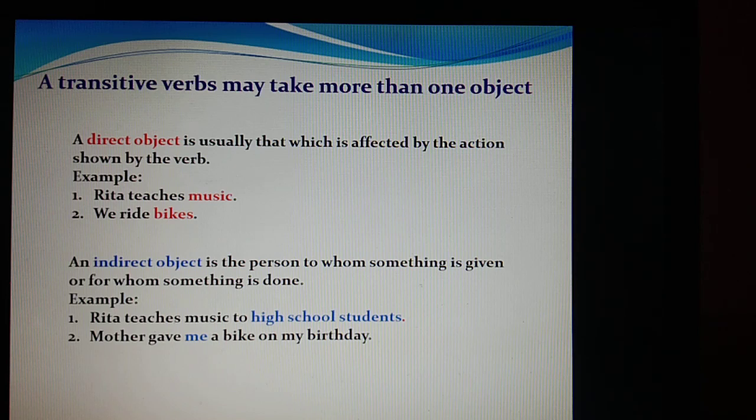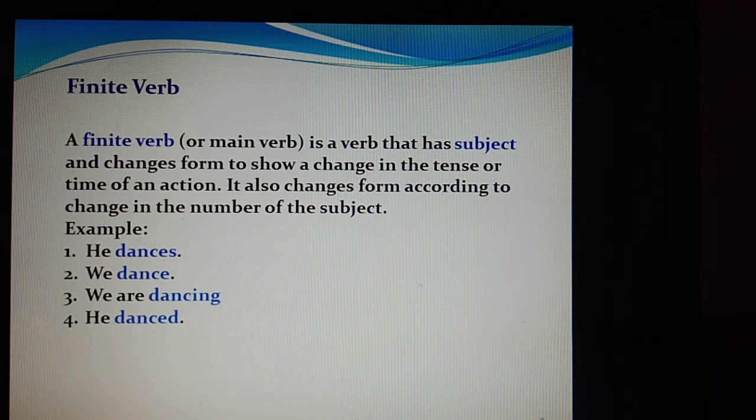So here children, two things you have to learn. When I say a direct object, here generally music and bikes, a direct object is generally, we may say it is always, a non-living object. Whereas an indirect object, we call it a living object. So always you will find an indirect object like students, me, these all are living persons. So an indirect object will always be a living person, whereas a direct object will be a non-living object.